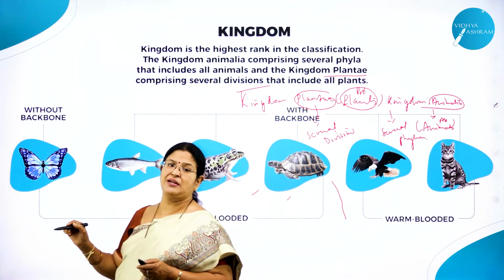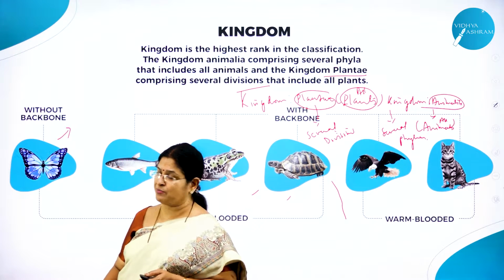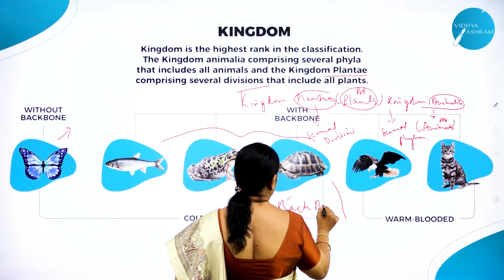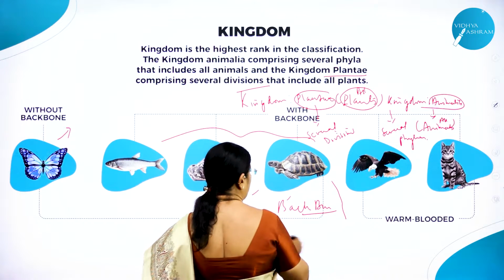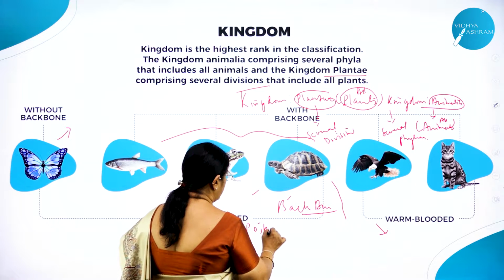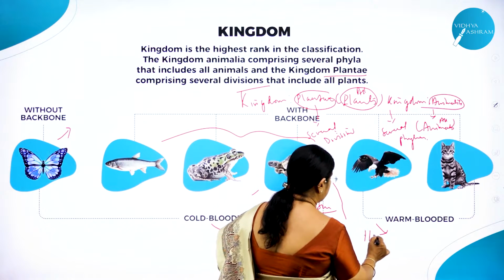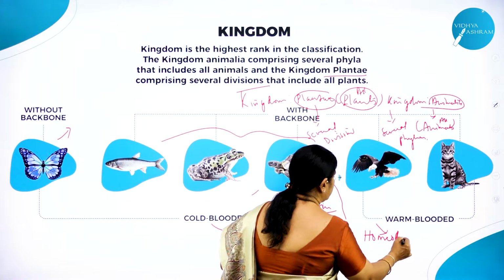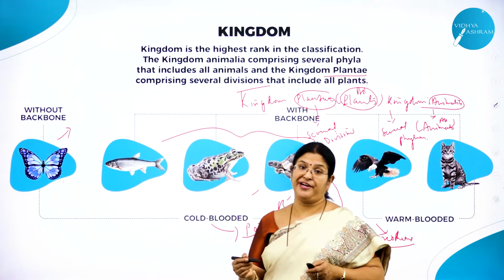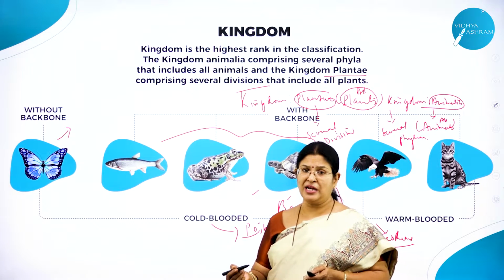So we classify the animals based on the presence or absence of backbone. Butterfly obviously is without backbone. All these are the animals with backbone. Again we differentiate them into cold-blooded and warm-blooded. What do you mean by cold-blooded? Also called poikilotherms, and warm-blooded are also called homeotherms. What do you mean by cold-blooded animals? In cold-blooded animals, the body temperature is not constant. It keeps on changing according to the external environmental conditions.